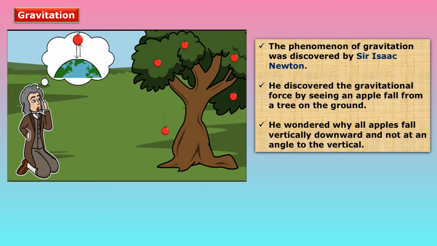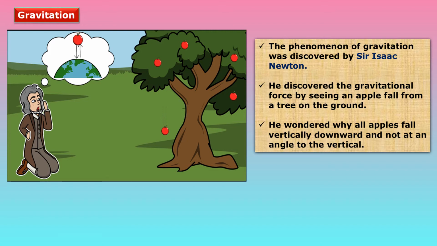Means why an apple coming from the tree falls on the ground in the downward direction towards the earth and not in the horizontal direction, that is parallel to the plane of horizon. Means that apple coming from the tree is falling towards the earth only. Why is that apple not falling in the horizontal direction? Means that is parallel to the plane of horizon.